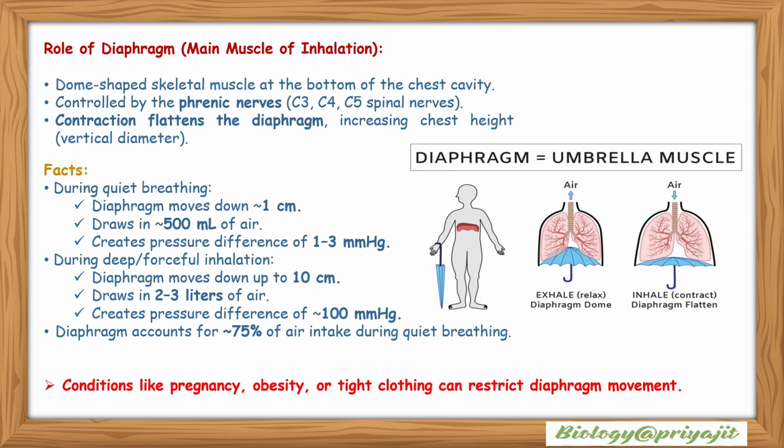What are the facts? During quiet breathing, the diaphragm moves down approximately 1 centimeter and draws in approximately 500 ml of air. It creates pressure differences of 1 to 3 mmHg. During deep or forceful inhalation, the diaphragm moves down up to 10 centimeters and draws in 2 to 3 liters of air. It creates pressure differences of 100 mmHg. The diaphragm accounts for approximately 75% of air intake during quiet breathing. Conditions like pregnancy, obesity or tight clothing can restrict diaphragm movement.